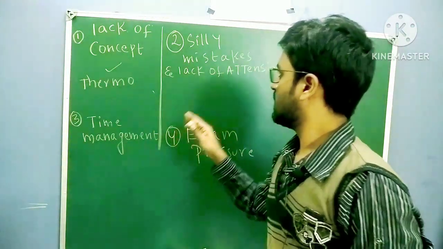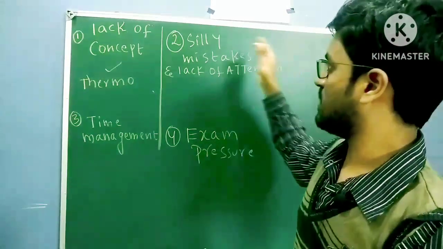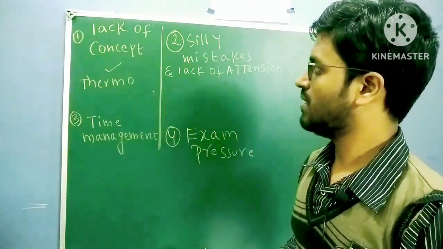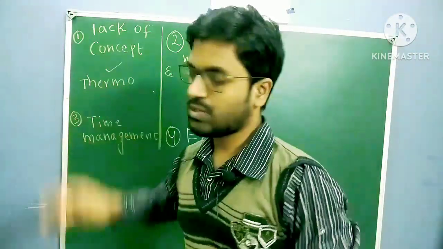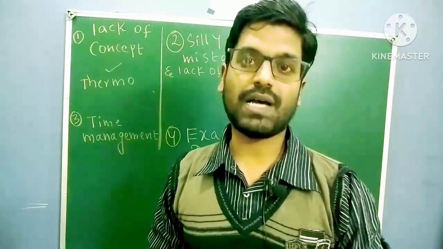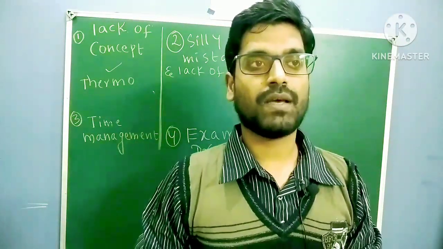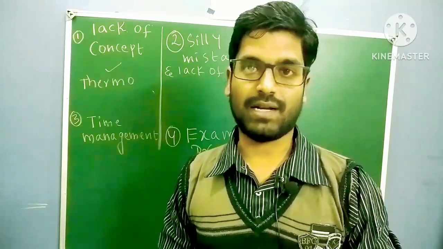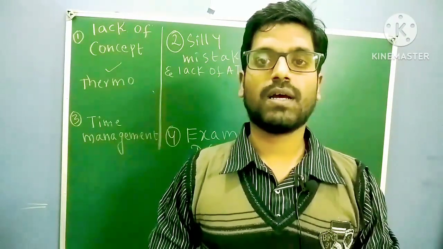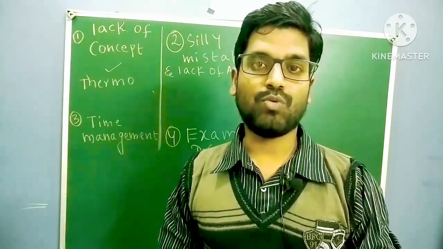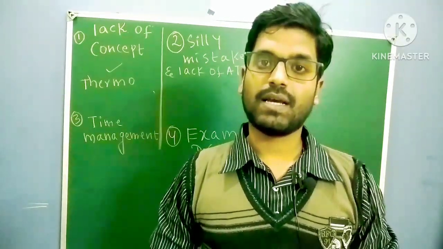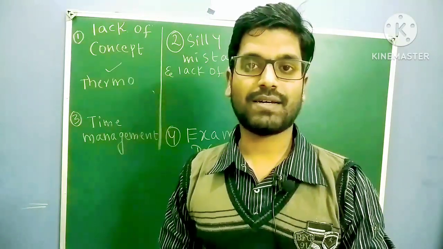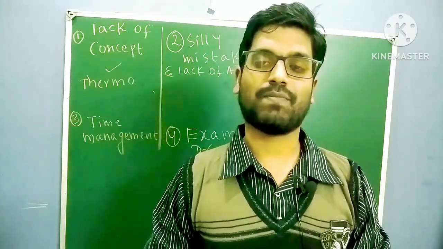Second, suppose you have done your question wrong because of silly mistakes and lack of attention, okay? But first, one more example for the lack of concept. You know sp3 hybridized molecules are tetrahedral, right? Generally you know this, but I'm giving you the ammonia molecule. If you have sp3 hybridization, then definitely the shape is tetrahedral.